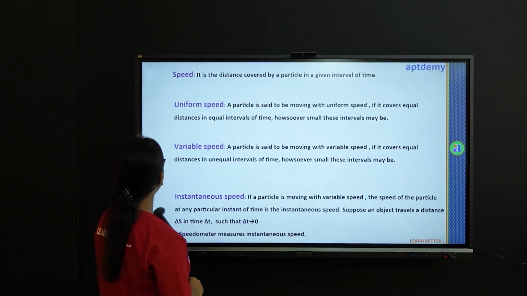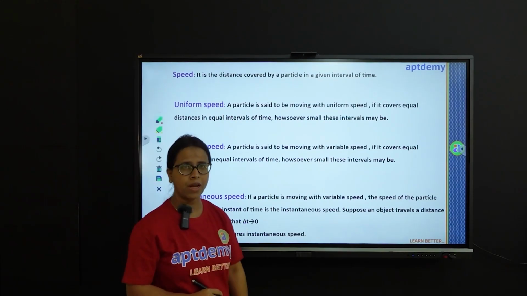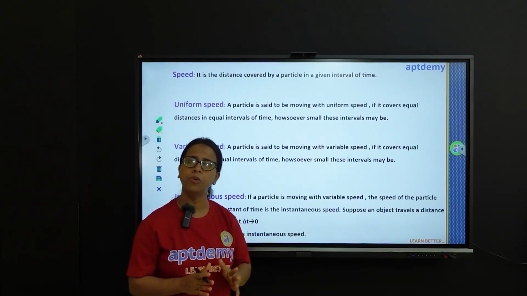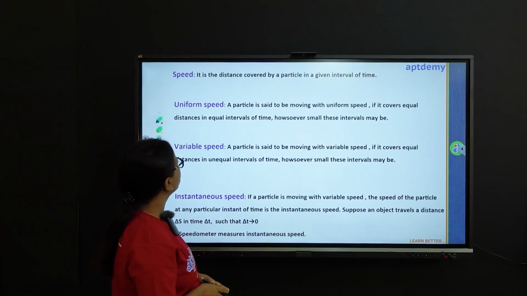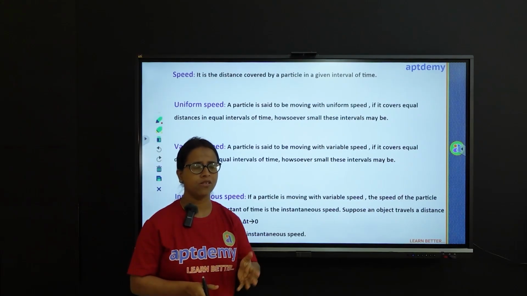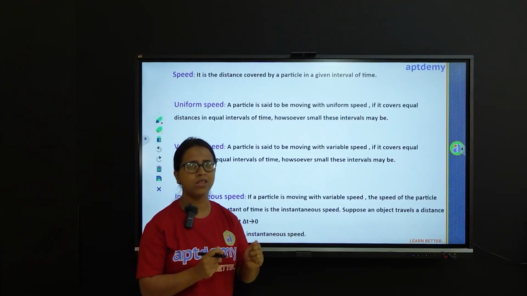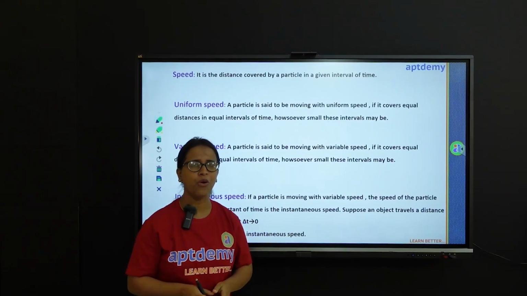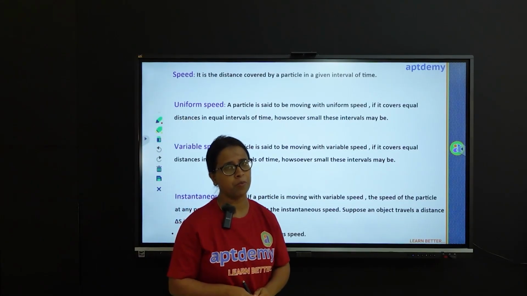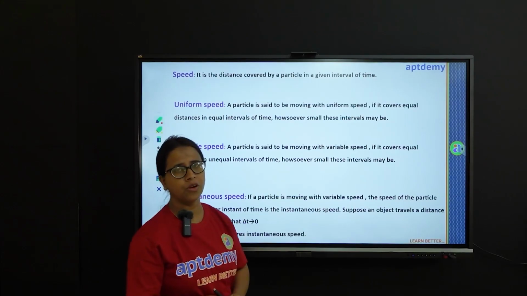We have some very important parameters that are very much required while solving numerical problems. Now the first one of it, speed. You must have seen boys moving on the road with high speed bikes. You might be wanting to ride one. Anyways, speed is the distance covered by a particle in a given interval of time.